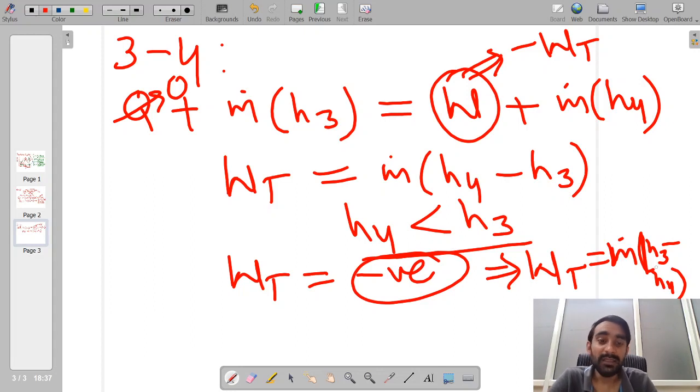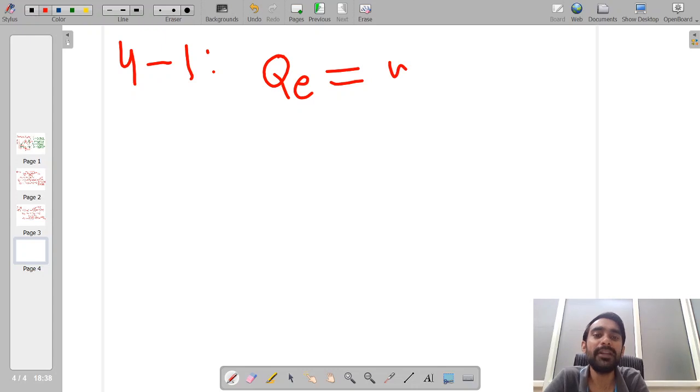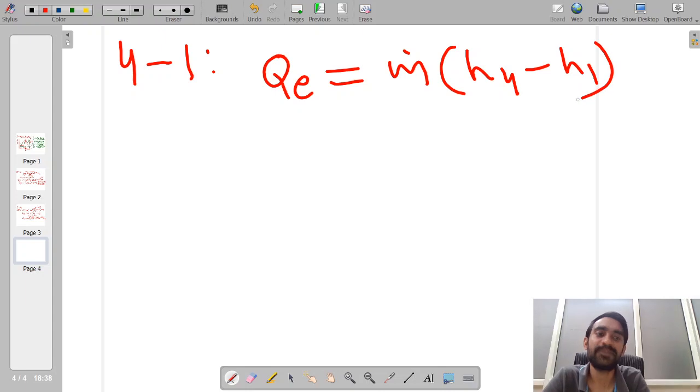Next is process number 4 to 1, which is a heat rejection process at constant pressure, and the temperature is also constant during this process if we are operating within the liquid vapor dome only. As explained for process 2 to 3, here also QE will be equal to m dot into H4 minus H1.